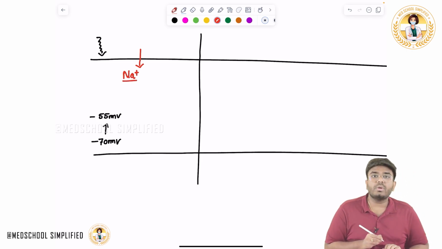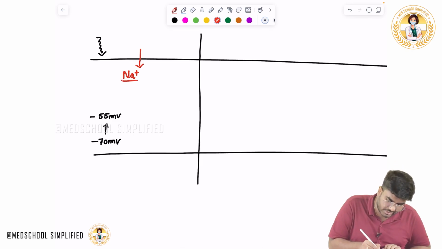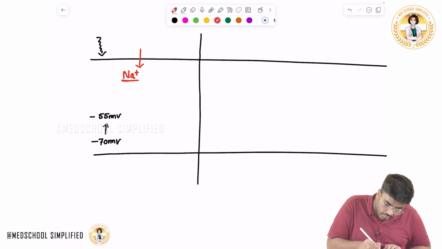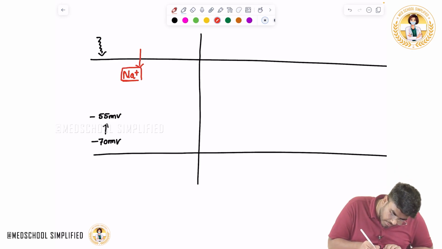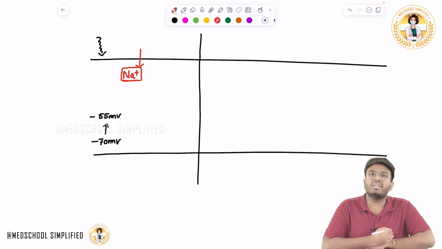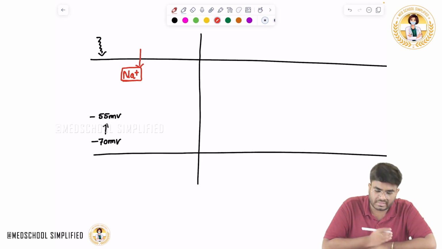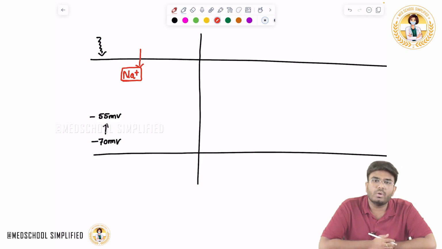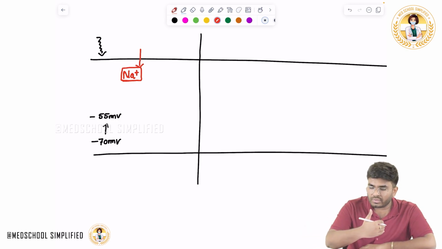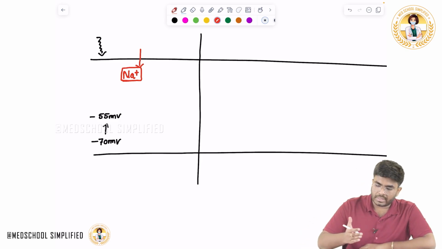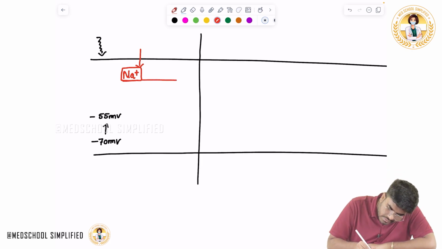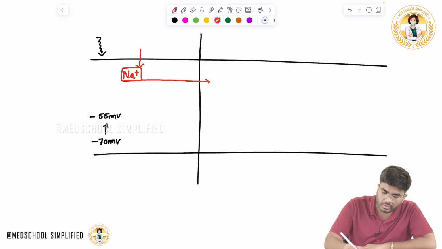As the sodium is coming into the cell, what happens? Depolarization. The sodium is responsible for the depolarization. Now, this sodium, whatever came here, do you think that sodium will stay only in that single area? No. This sodium will go to the next side, the nearby area. So this sodium is going here. Some sodium will go there.